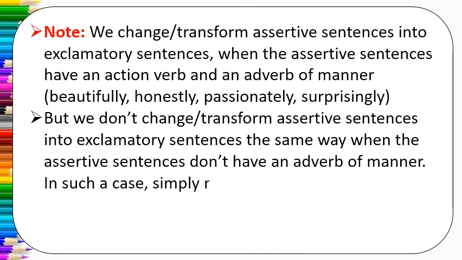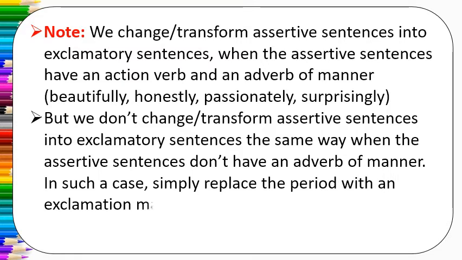In such a case, simply replace the period with an exclamation mark.